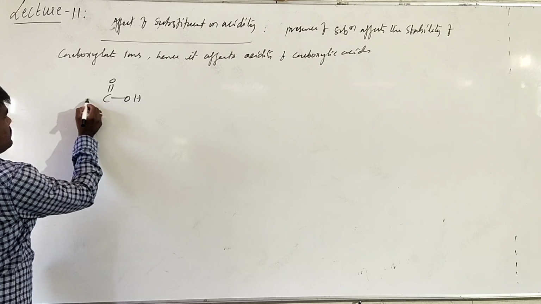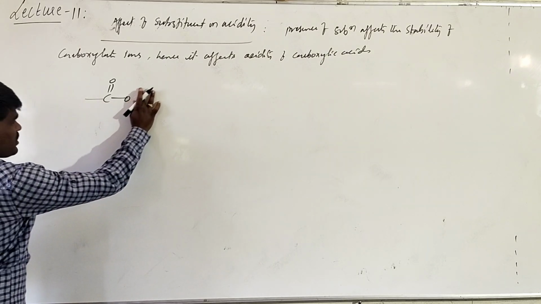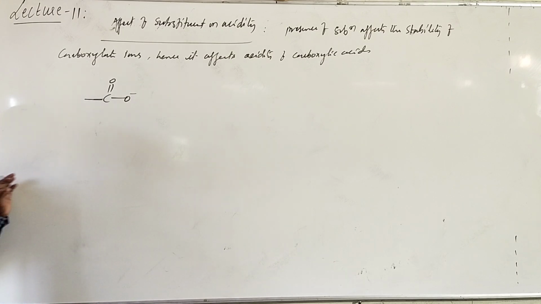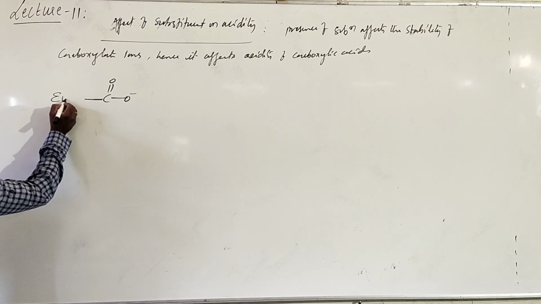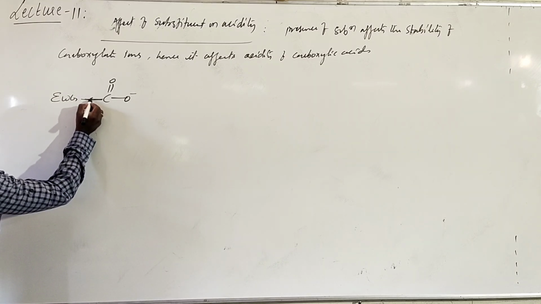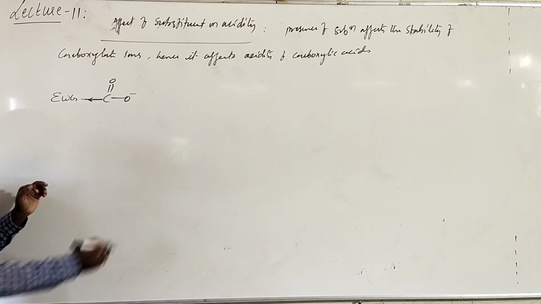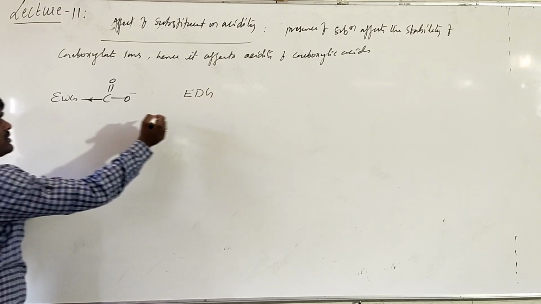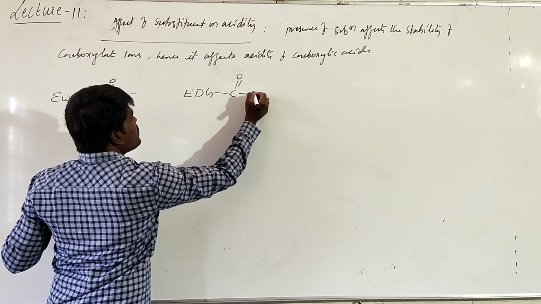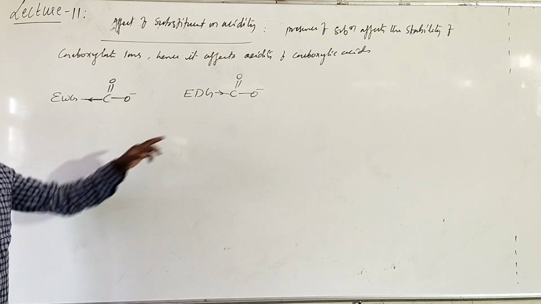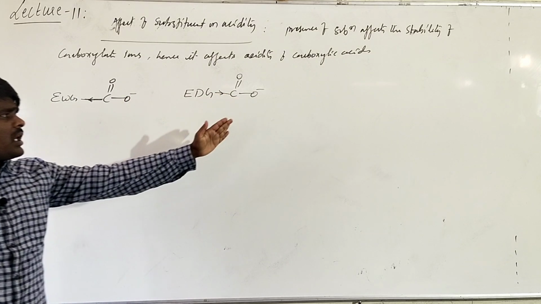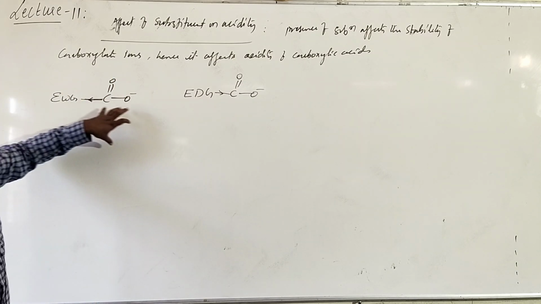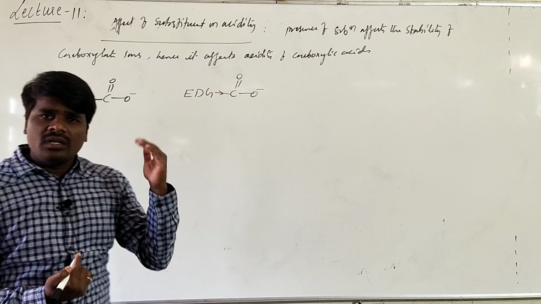Since this is the carboxylate ion, it is having a negative charge. So it will be generally stabilized by electron withdrawing groups. If an electron withdrawing group is there, it will try to reduce the extent of negative charge. Suppose this is an electron withdrawing group, and this is an electron donating group. An electron donating group in turn donates the electrons towards the carboxylate group. Donation of electrons towards the carboxylate group increases electron density and makes it unstable. And the presence of an electron withdrawing group, what happens? It decreases the electron density over the oxygen and stabilizes.